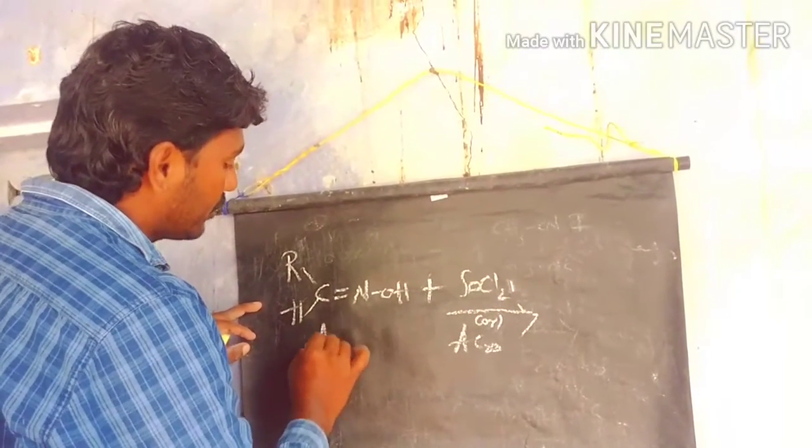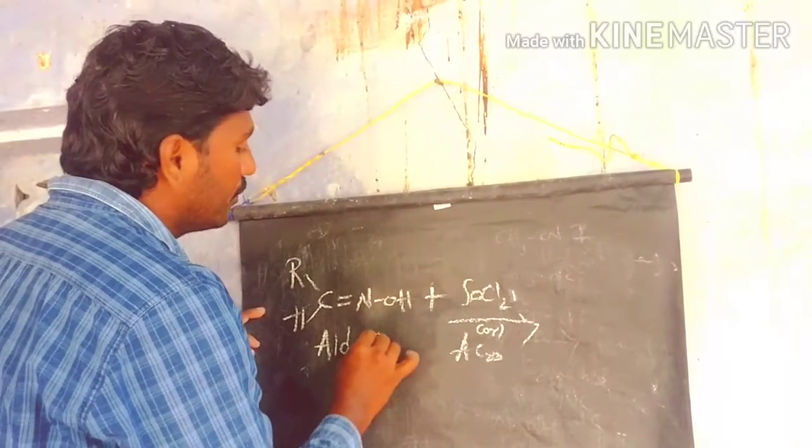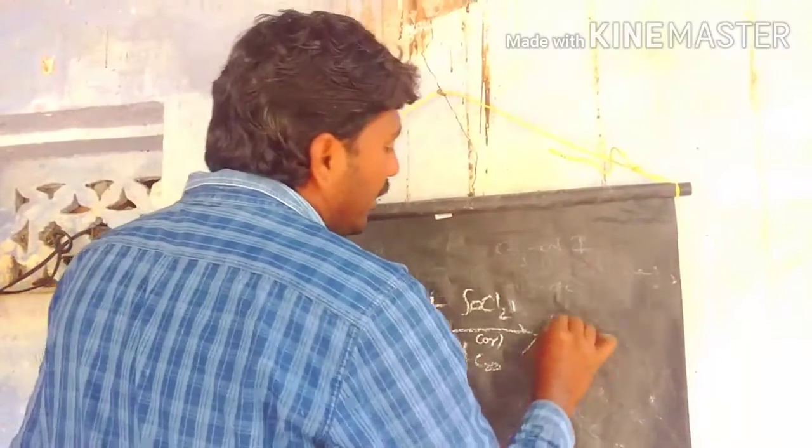So this is the aldoxime, and the cyanide is the product.